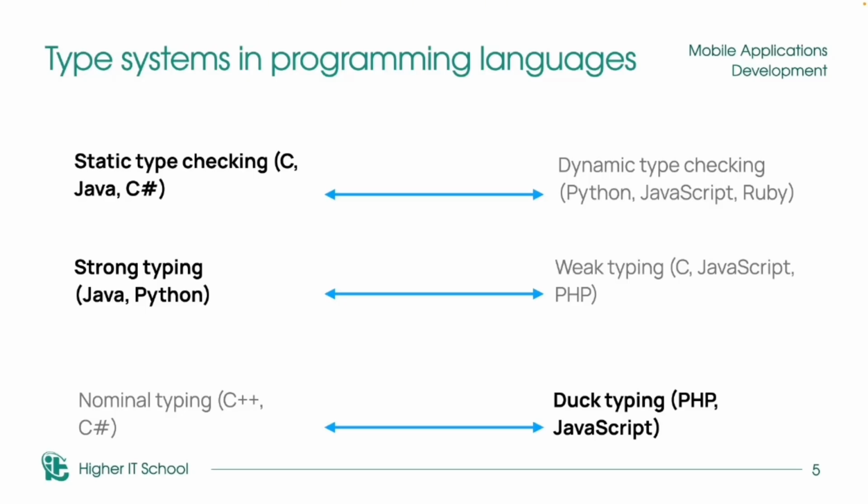What does it mean? It means that when we create a variable, we can't change the type of this variable because it's static type checking. When we create variables with different types, we can't combine them in one expression because Kotlin has strong typing.